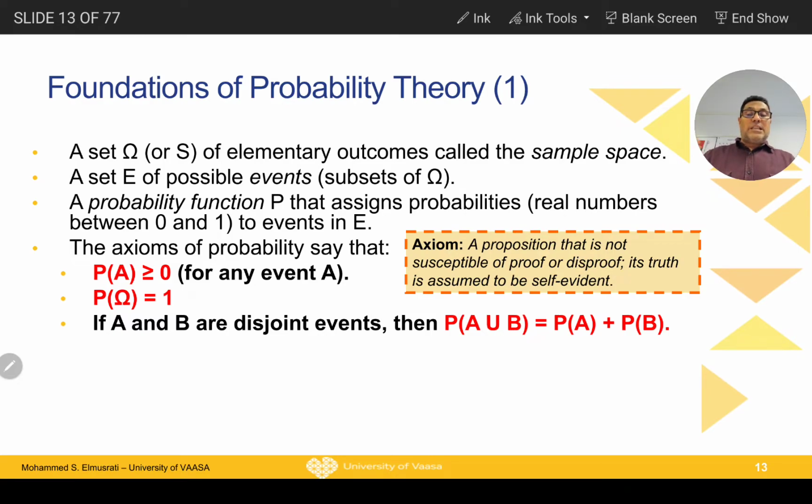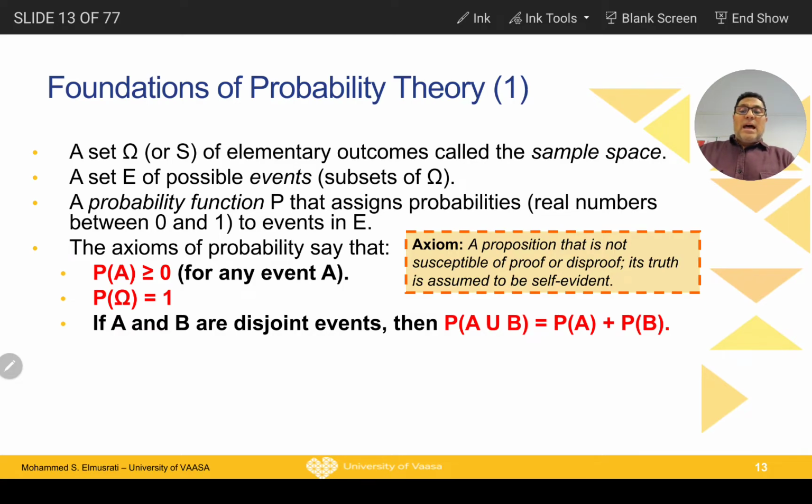So probability is based on three axioms. An axiom means a proposition that is not possible to prove or disprove, so it is taken as true by assuming it as self-evident or based on common sense.